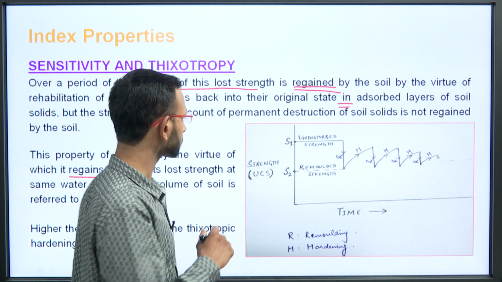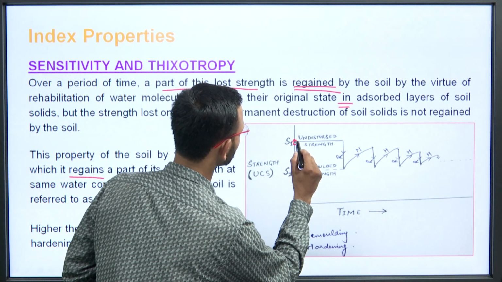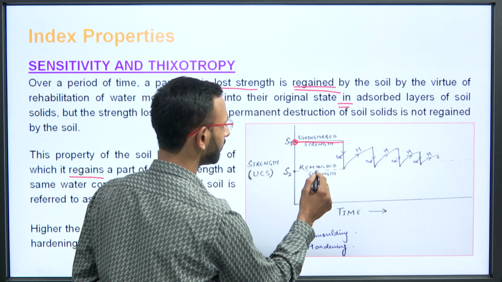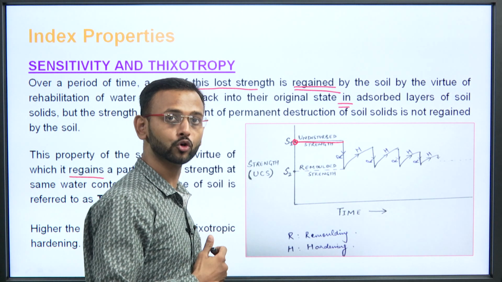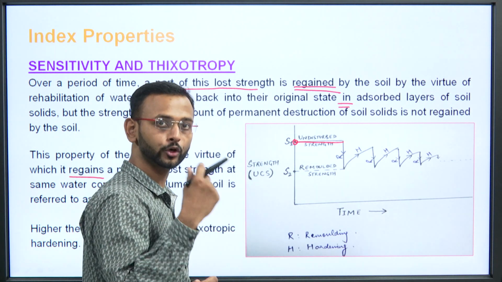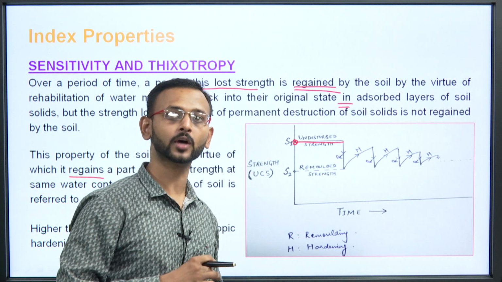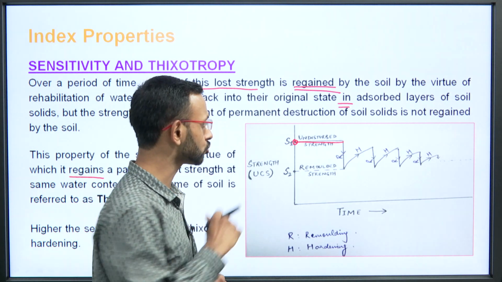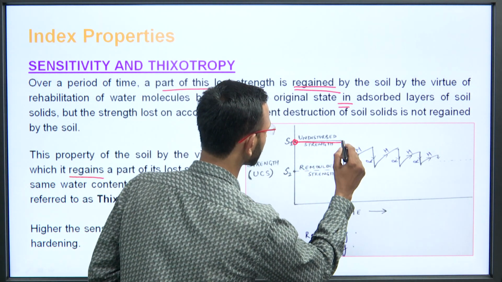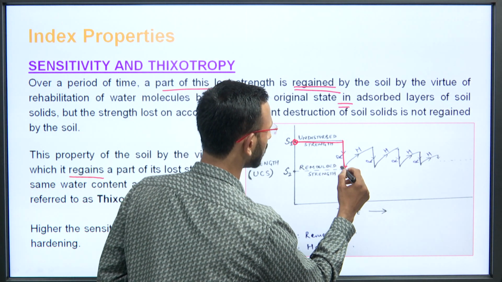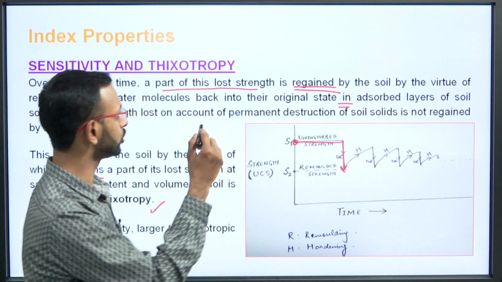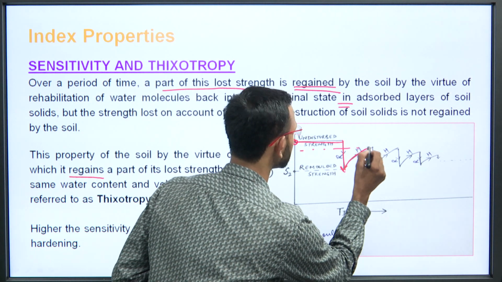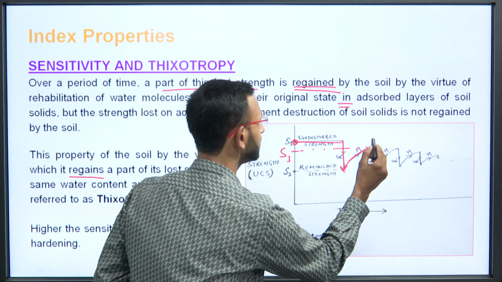Now, see the graph here. Let us say the soil is undisturbed and we do some test here, so its strength comes out to be S1. When we remold it, its strength is somewhat reduced. It may have been due to two factors: reorientation of the particles, and the second would have been the permanent destruction of soil solids. So the strength gets reduced, and on account of the water molecules coming back into the original state, it gains some strength. Let us say this new strength is S3.